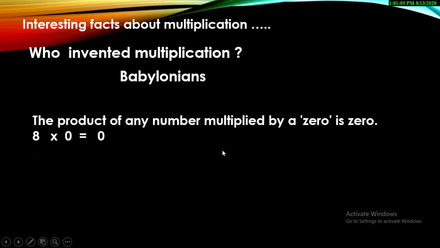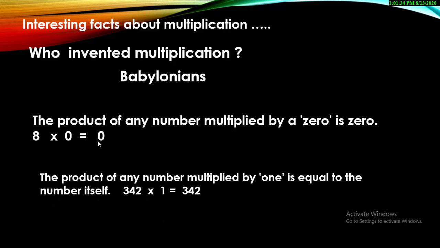The next fact is very important. The product of any number multiplied by zero is zero. It means whenever you multiply any number, like 8 or 8,000, with zero, your answer will always be zero. Remember this fact.